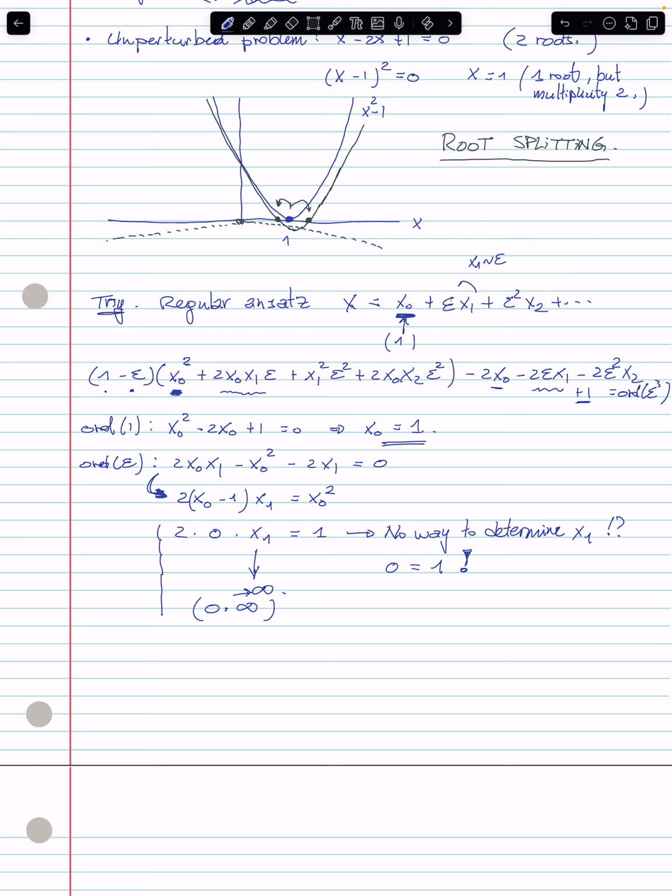And the equations tell us x1 should be much larger and should grow to infinity. All right, so I don't know if this shows something to you. If you see something strange in what we did, then it means you're good, because it's not very easy to understand this kind of point.